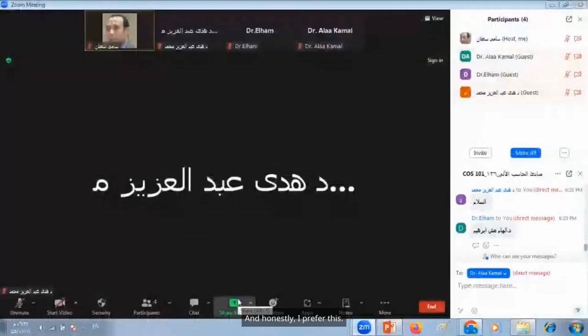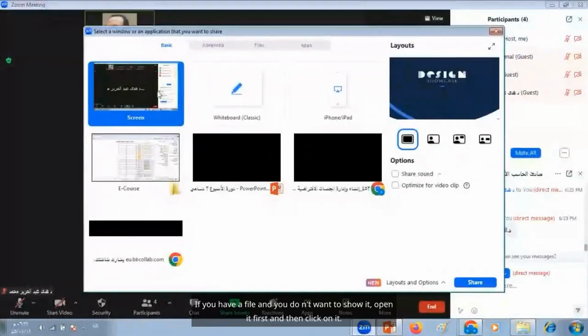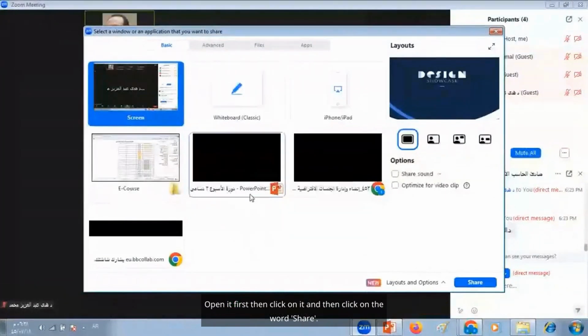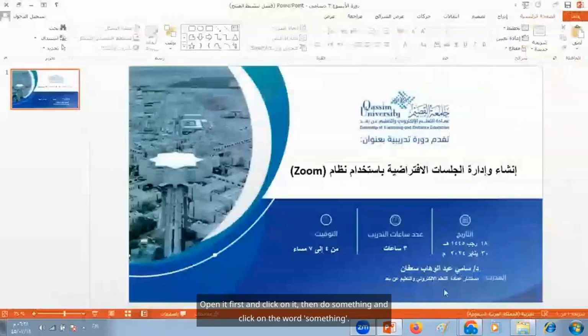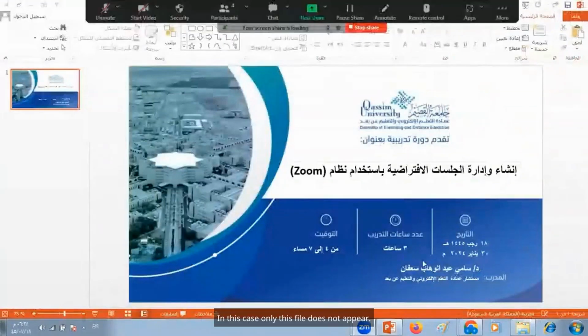And honestly, I prefer this. This is easy for me. If you have a file and you don't want to show it, open it first and then click on it, and then click on the word share. In this case, this file does not appear.